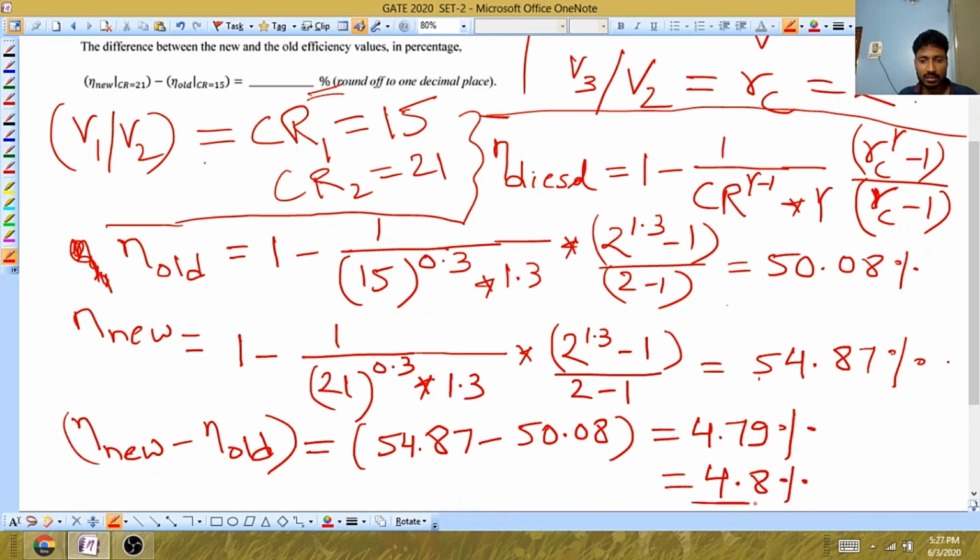Remember one thing, that in exam, especially in GATE exam, if they have mentioned to round up to this much decimal place or that much decimal place, you need to do that after calculation. If you don't do that, you will lose marks.